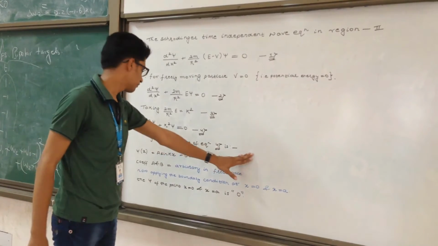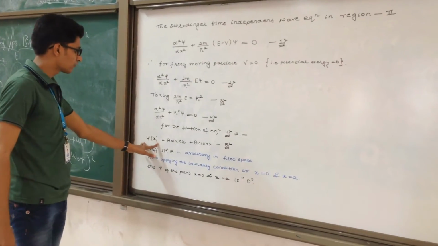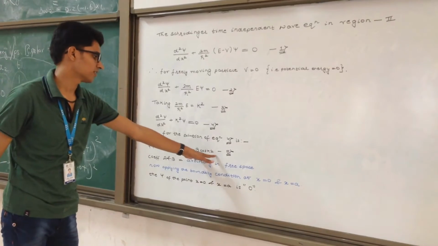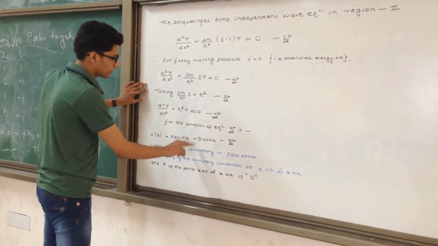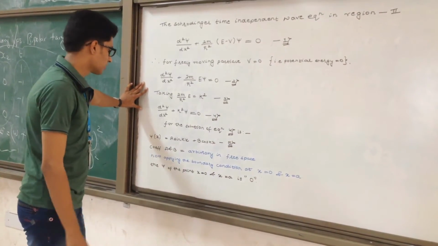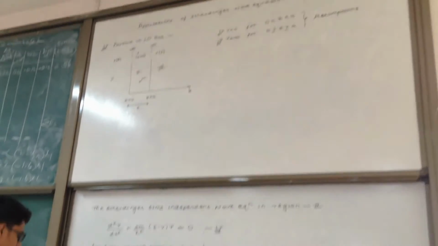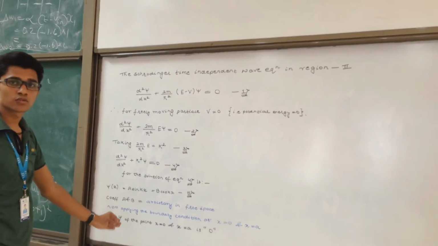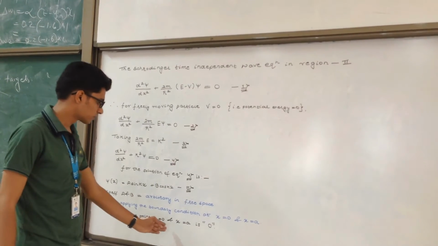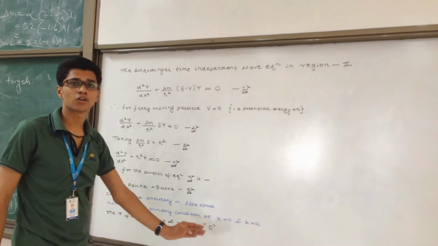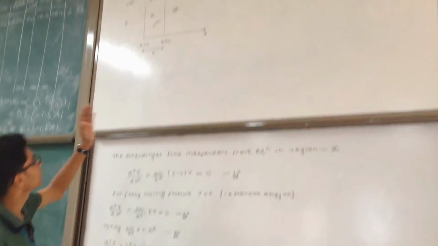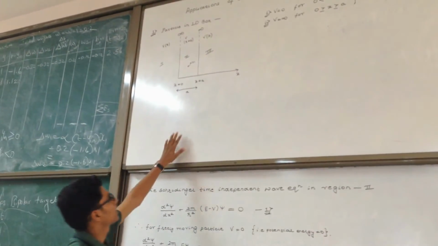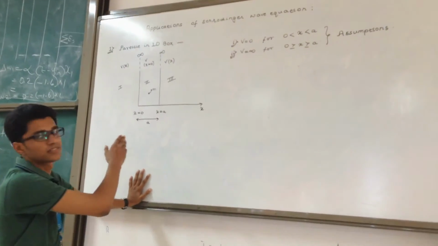Now for the solution of the equation, we consider the Schrodinger wave function as psi equal to a sin kx plus b cos kx, as it is representing a wave, and the coefficients a and b are arbitrary constants. Now applying the boundary conditions at x is equal to 0 and x is equal to a, the psi, which is also known as the Schrodinger wave function, at x is equal to 0 and x is equal to a is 0. This is because psi basically represents the probability of finding the particle, and we know that the probability of finding the particle at x is equal to 0 and x is equal to a is 0.